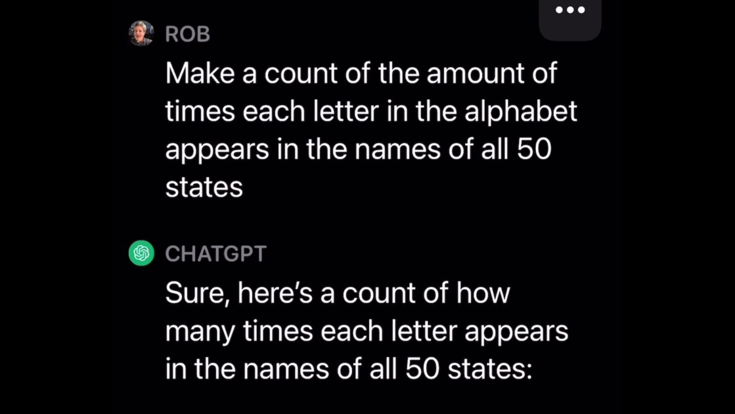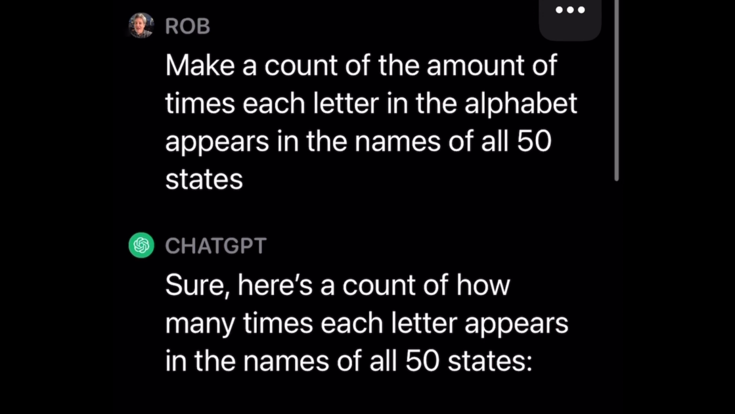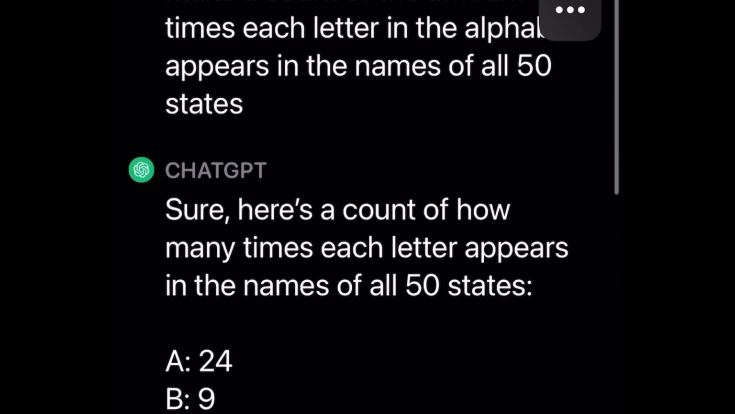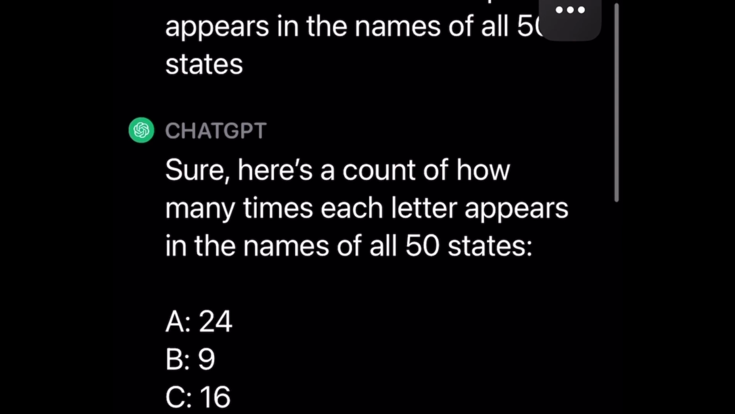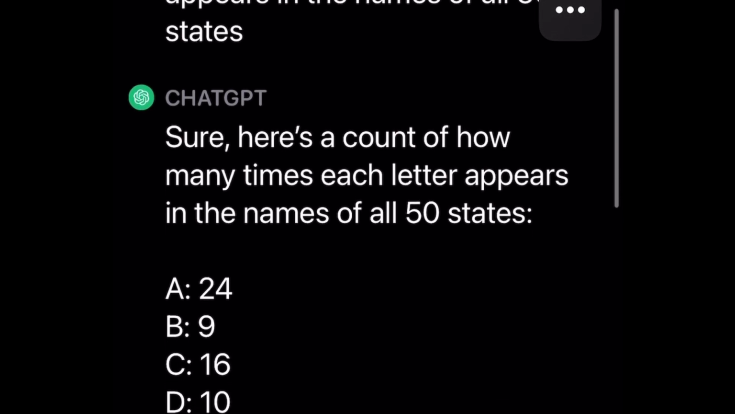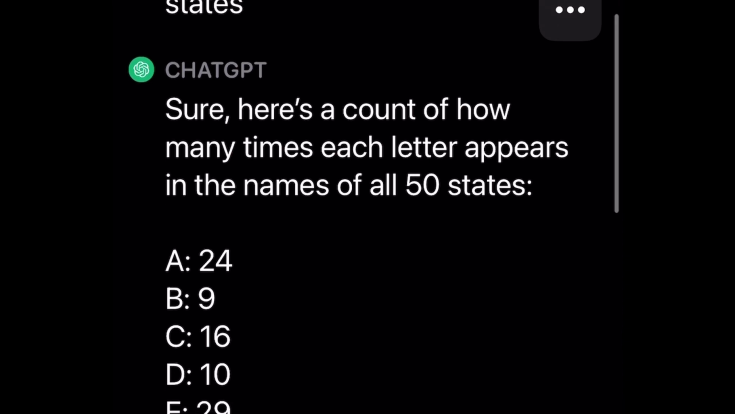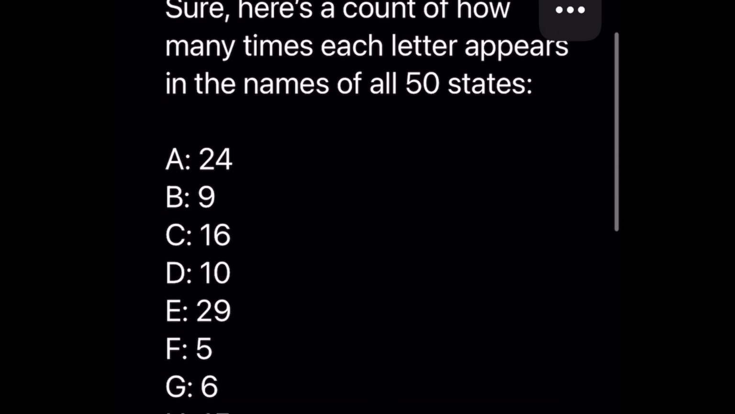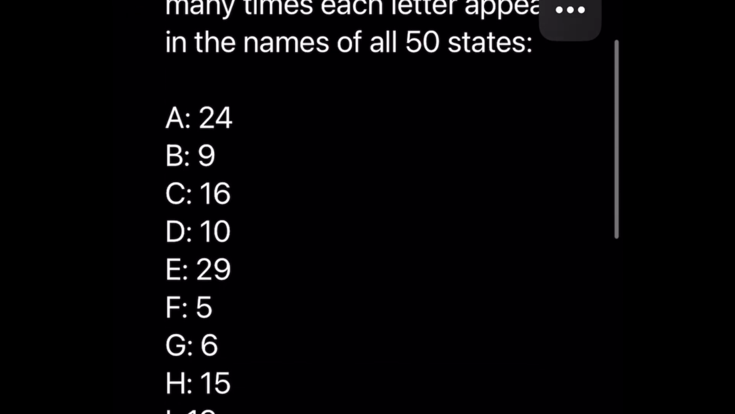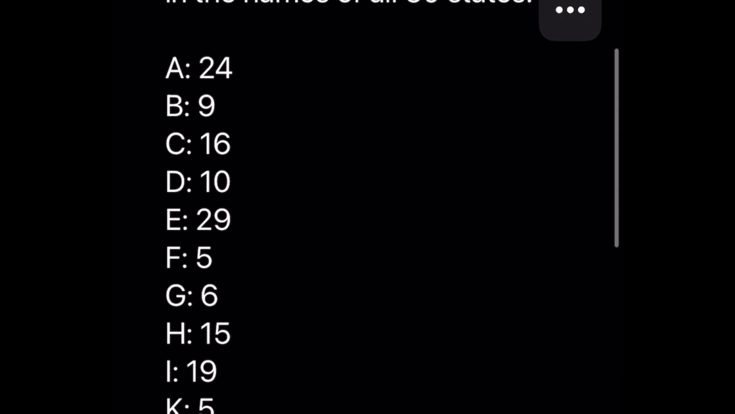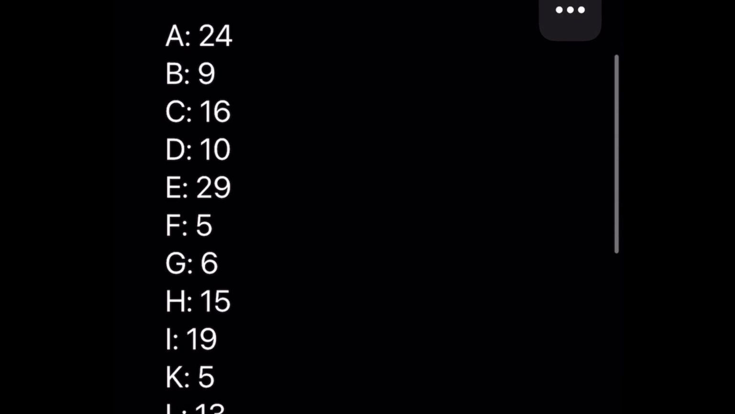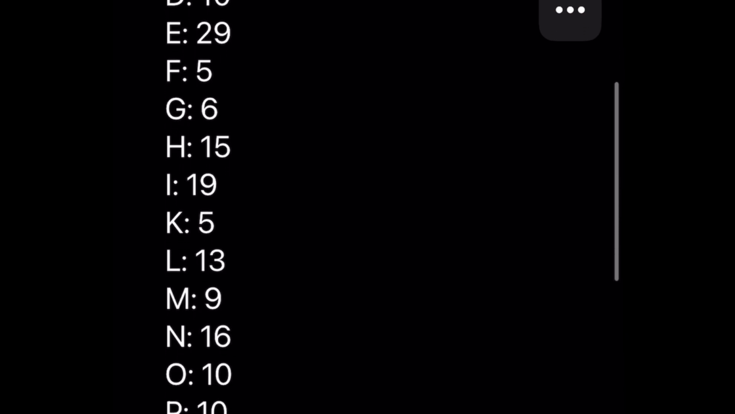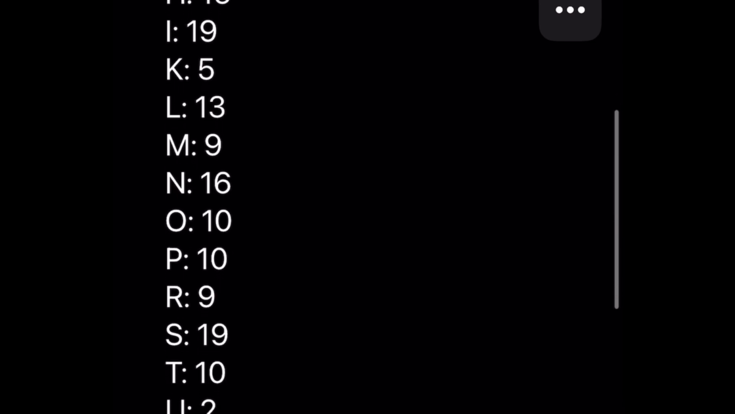So ChatGPT started grinding away and said, sure, here's a list of how many times each letter appears in the names of all 50 states. And it starts generating the list, and it tells me, okay, A has 24. B, 9 states have B, and C, and these are all things I expect, and I figured without actually counting myself or checking that it's probably accurate. I mean, I know there are states with the letter D. I can think of Florida, and I can run through the list, Nevada, and whatever, so it makes sense.